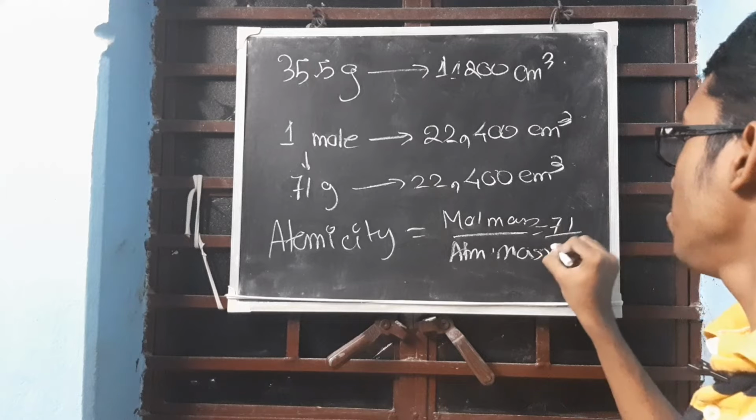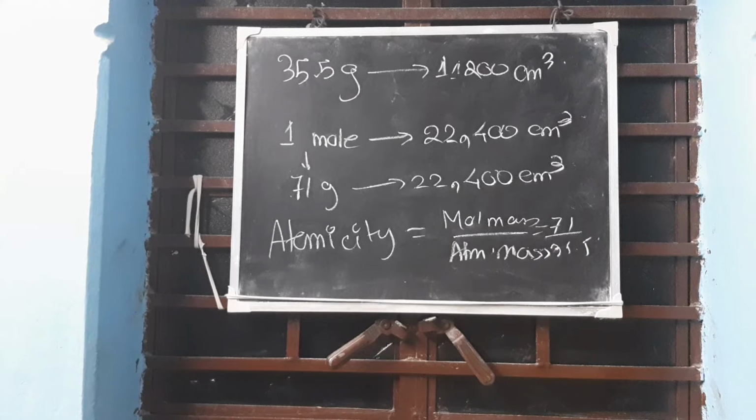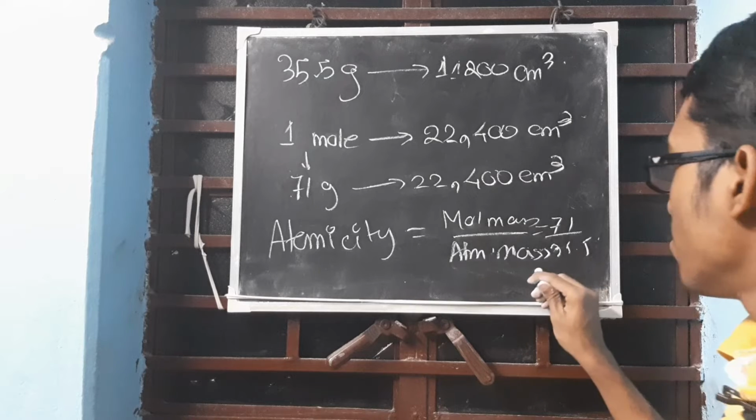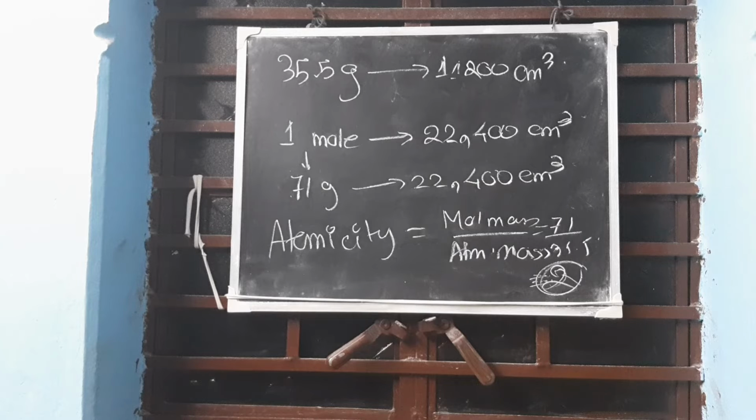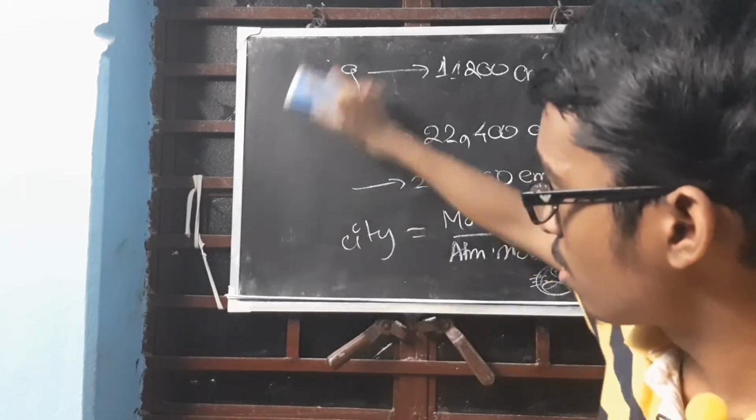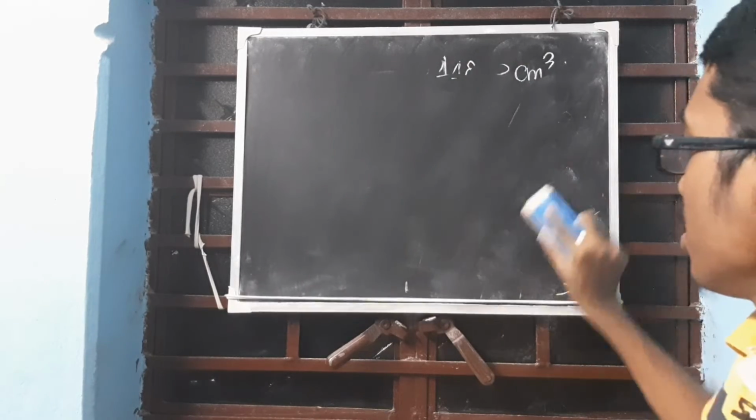So 71 divided by 35.5, that's approximately 2. Clear? What is the atomicity? 2. Understood? So this type of questions you will be doing in this chapter. Now let's do some more questions. When we do this type of question, you will get the approach to how to use the question.